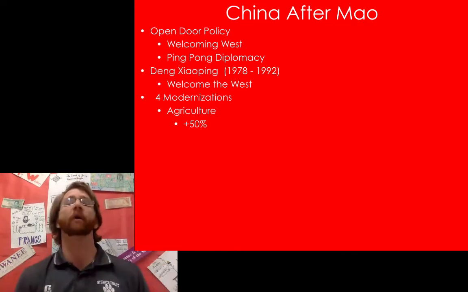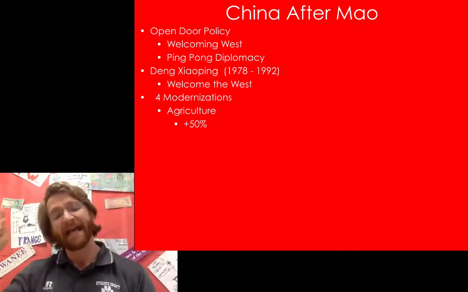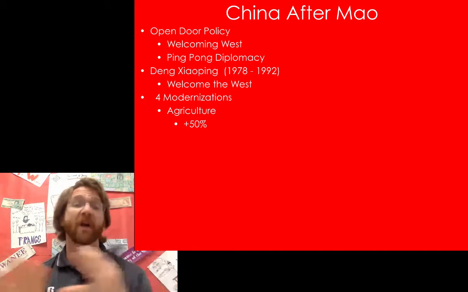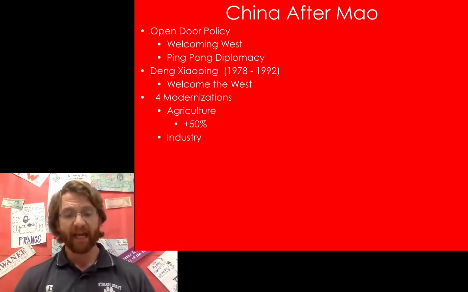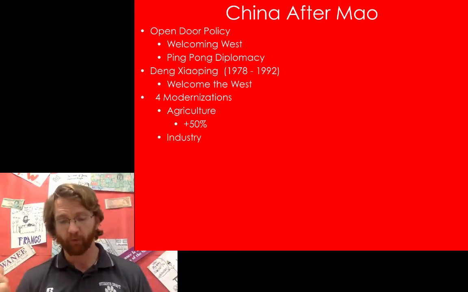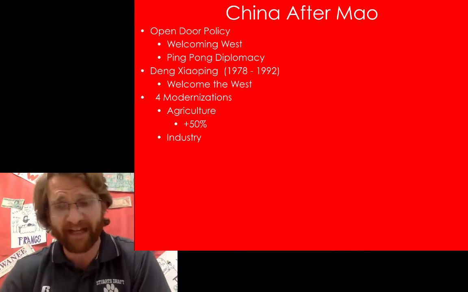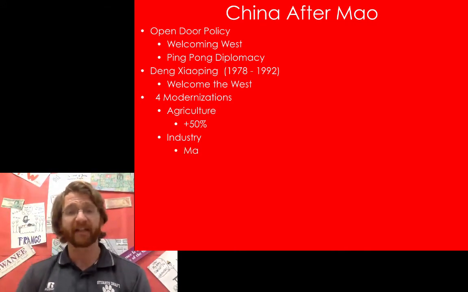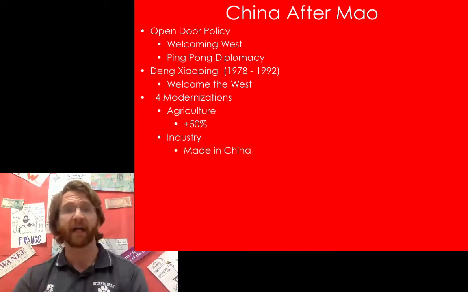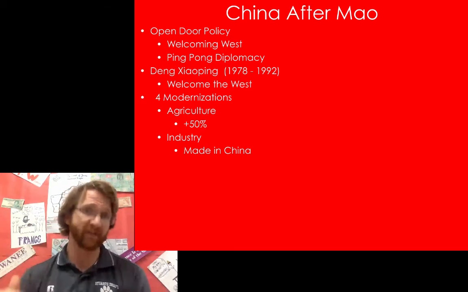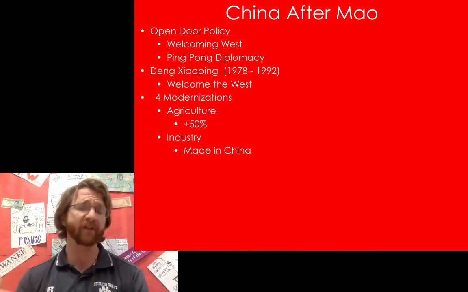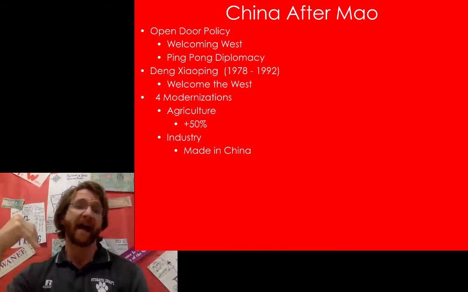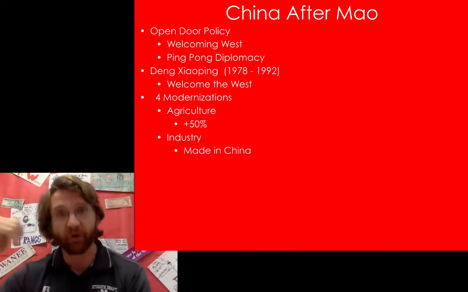So they're producing more food. And what producing more food means is that more people are being able to eat, which also means that they have more people exporting to the West. And so that gives them another source of wealth. Industry is probably the most important result of this. And it's at this time that we begin to see in the 1980s made in China. It's at this point that Western companies begin buying up factories in China. And Western companies are allowed into China, and they use the cheap Chinese labor to produce their goods.